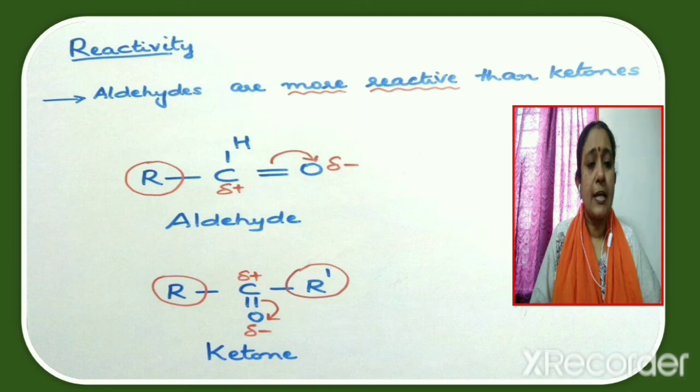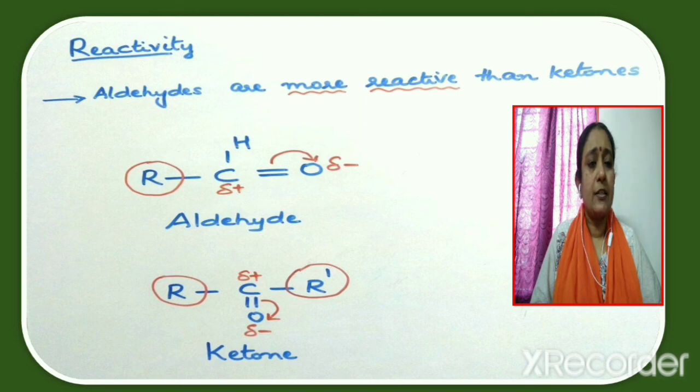Now consider a ketone. In the case of ketone, two such electron releasing alkyl groups are present around the carbonyl carbon. So the electrophilicity of the carbonyl carbon will be reduced to a greater extent in ketone, as a result of which ketone will be less reactive than aldehyde. So this is known as electronic reason.